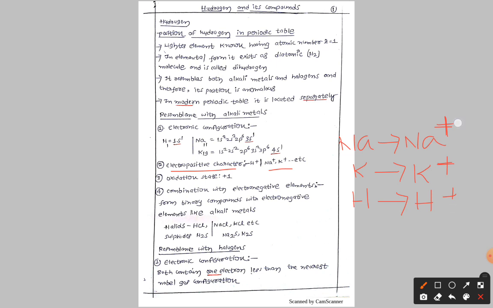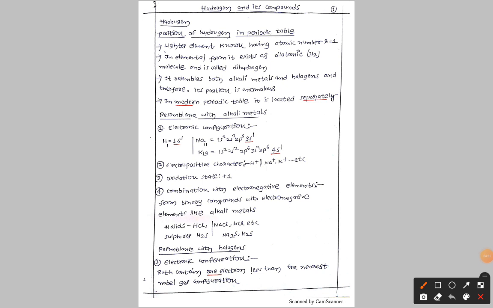So all of them lose one electron. Next, the oxidation state. First group elements lose one electron, so the common oxidation state in all cases is +1. In the case of hydrogen also, it loses one electron, so the oxidation state here is +1.